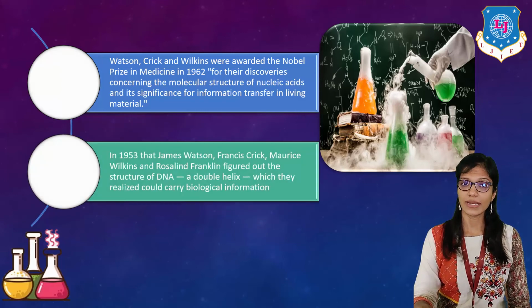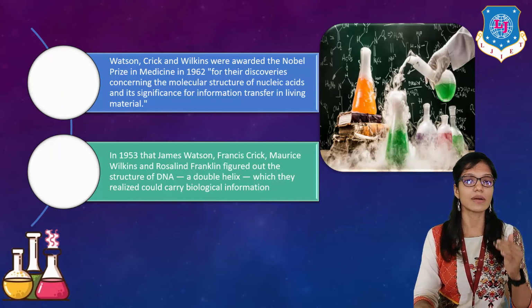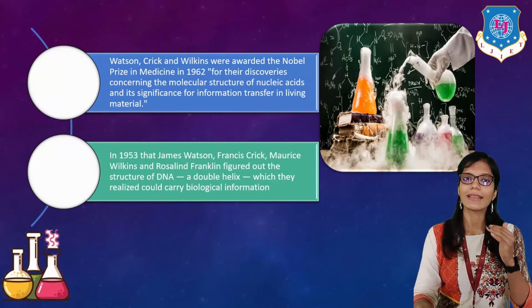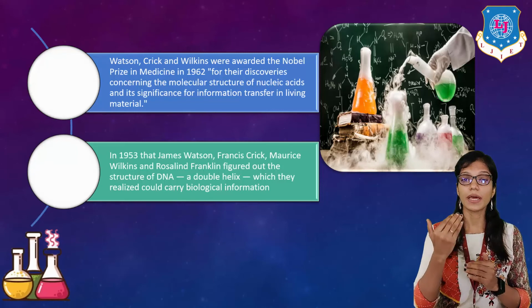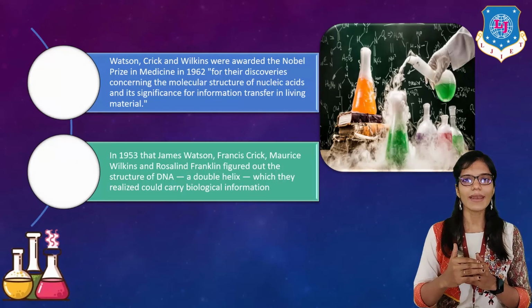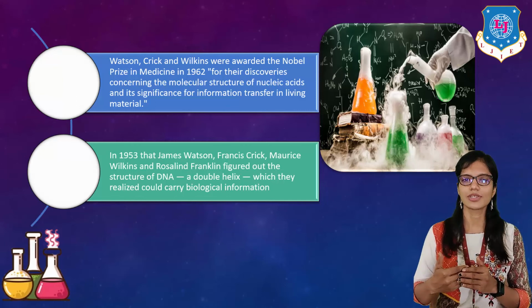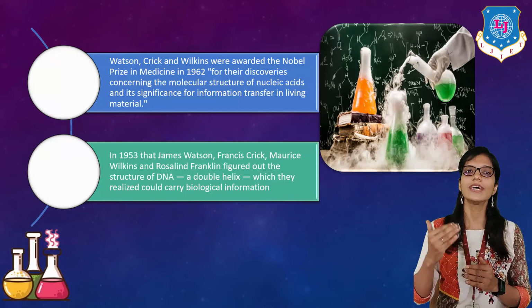In 1953, James Watson, Francis Crick and Maurice Wilkins, and the last scientist was Rosalind Franklin, figured out the structure of DNA, a double helix structure. So in general, DNA has a double helix structure, which they realized could carry biological information, and that information will be given by parents to their child. So it will be carried from one generation to another generation.